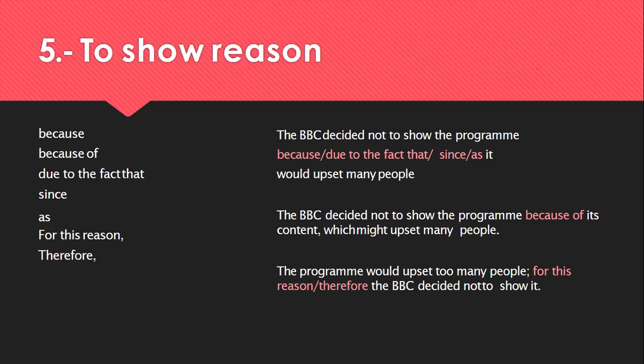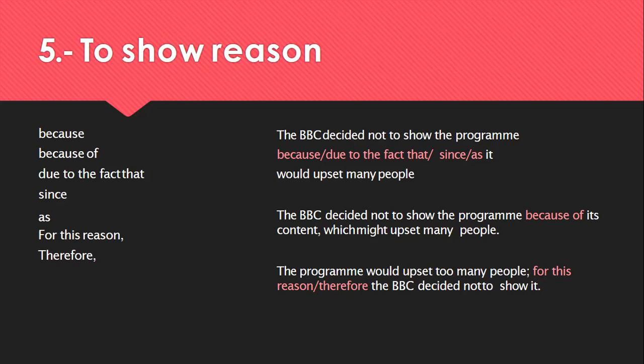The fifth group is the devices which are used to show the reason. They are: because, because of, due to the fact that, since, as, for this reason, and therefore. Let's look at the examples. The BBC decided not to show the program because it would upset many people. Or the BBC decided not to show the program due to the fact that it would upset many people. There are also some other types of devices. For example, the program would upset too many people. For this reason, the BBC decided not to show it.